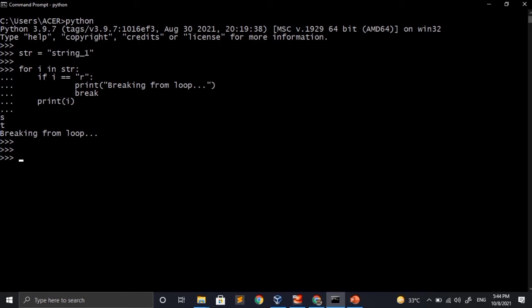Now suppose that we are making a for loop in which we want to exclude some of the characters, for example underscore. So I will be using the same string, I will be iterating over it using the for loop, and now I will be adding a condition to exclude the underscore. So the condition will be if i is equal to underscore, i meaning the current character, then it will continue, which means stop this iteration and move on to the next iteration. In the output we can see that the underscore is missing.